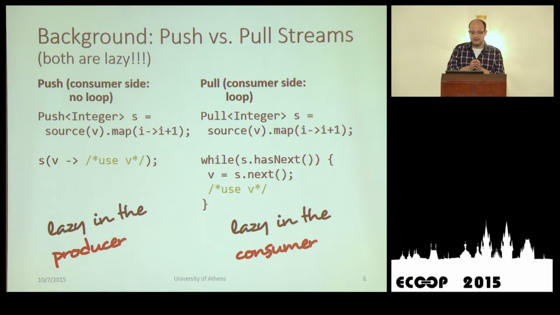On the other hand, a push-based stream does not have an explicit loop. A push-based stream is essentially a function, a composed function, that somewhere in there has a loop that is going to be triggered by evaluating this function. And we should pass to this function a function as an argument that knows what to do with the values. So because the loop code is somewhere hidden in there, we say that this kind of laziness is on the producer side. So this is our distinction.